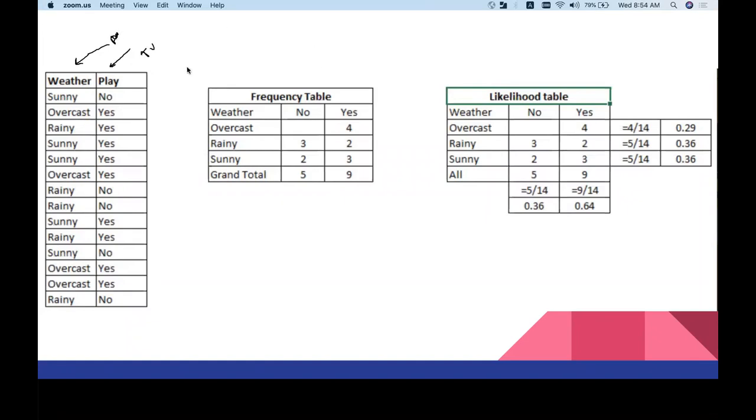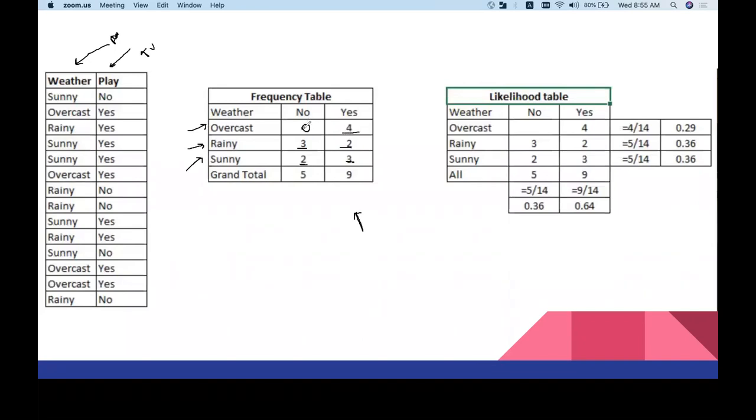This is a very simple data set, just to understand. What Bayes theorem does is, first it will calculate this frequency table. Now what is this frequency table? This is basically how many times did the players play if it was raining. If it was rainy, they played 2 times, and didn't play 3 times. Now how many times did they play if it was sunny? If it was sunny, it's a good weather condition. Most of the times they will play, but for some reasons they didn't play also. If it was overcast, all the time they played.